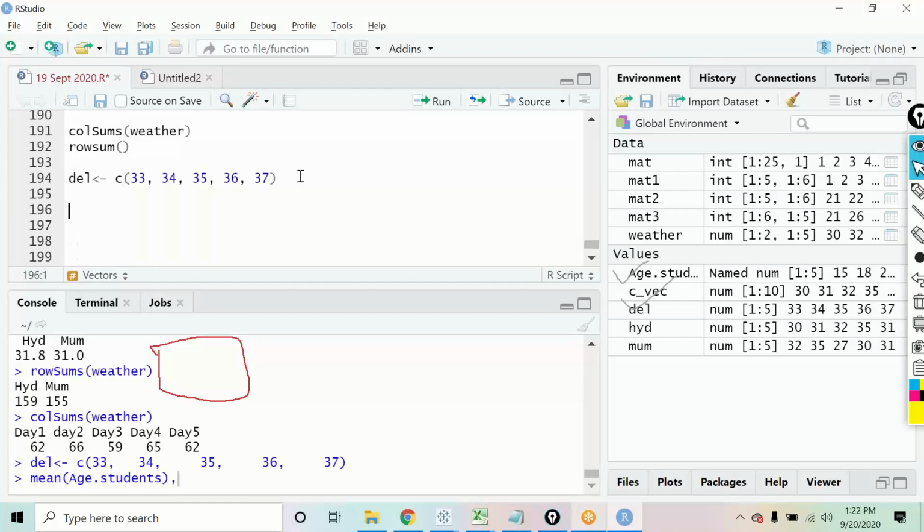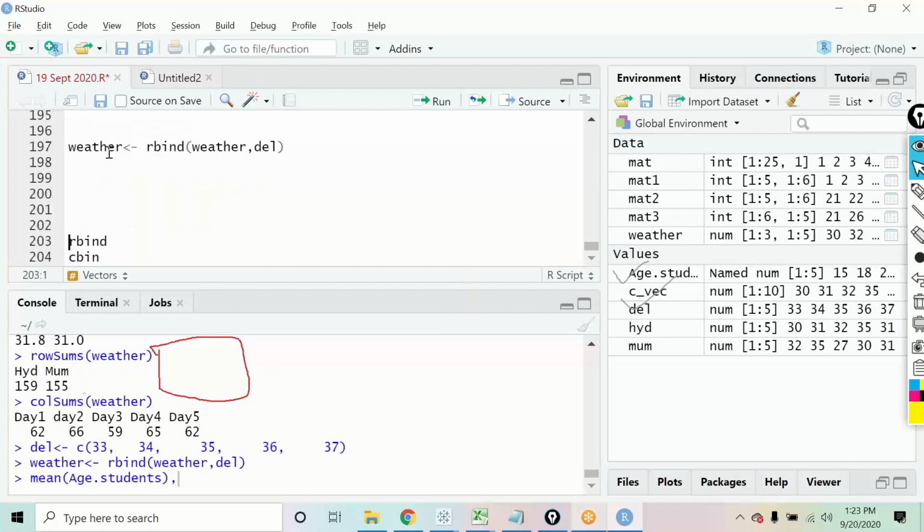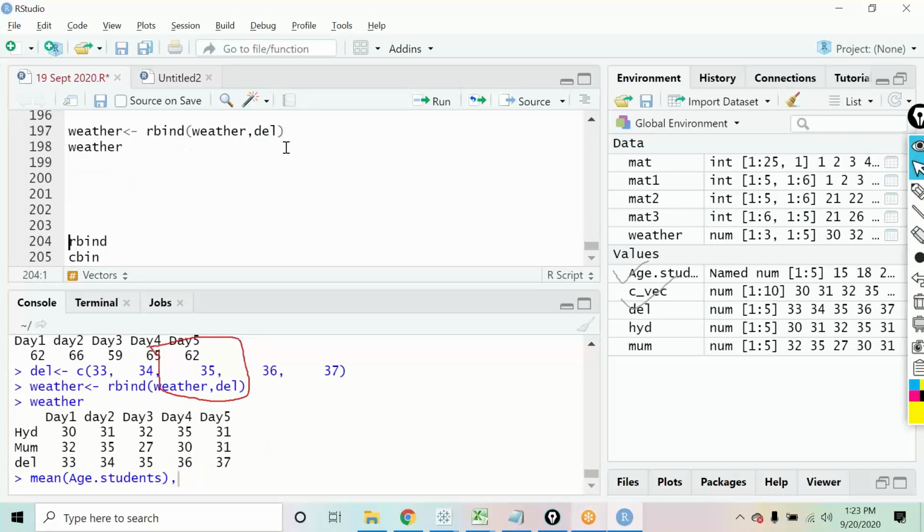Now on this, this is the matrix that I want to update. So in this weather matrix, I want to rbind. Rbind stands for row bind. In the weather, I should have this matrix plus the Delhi that I have just created. If you see now, the weather and Delhi are combined row wise. And if you check the output now, you will get 3 rows of data in it.